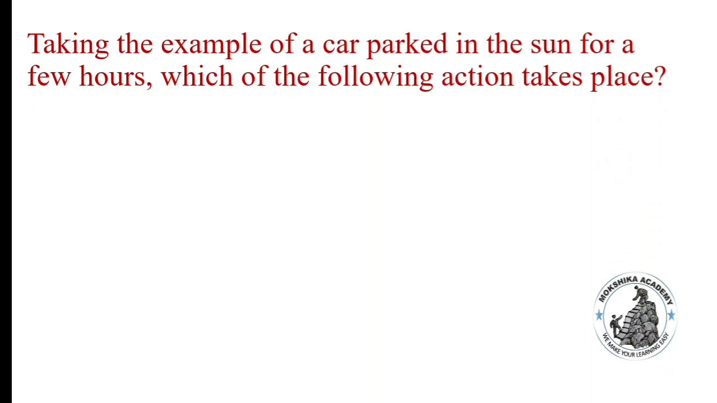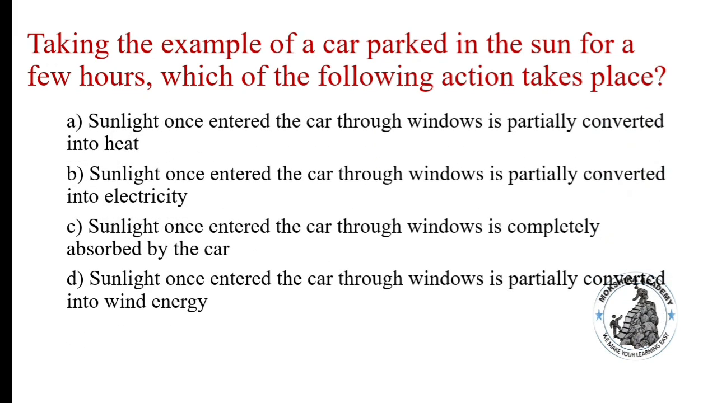Taking the example of a car parked in the sun for a few hours, which of the following actions takes place? Options are: sunlight once entered the car through windows is partially converted into heat. Sunlight once entered the car through windows is partially converted into electricity. Sunlight once entered the car through windows is completely absorbed by the car. Sunlight once entered the car through windows is partially converted into wind energy.